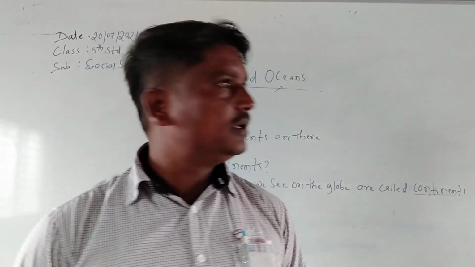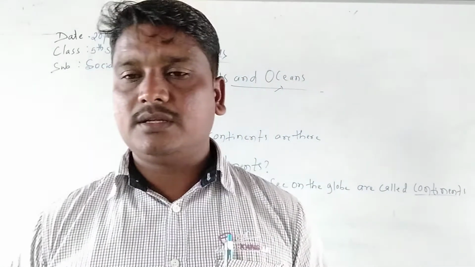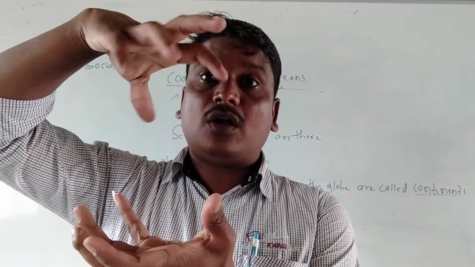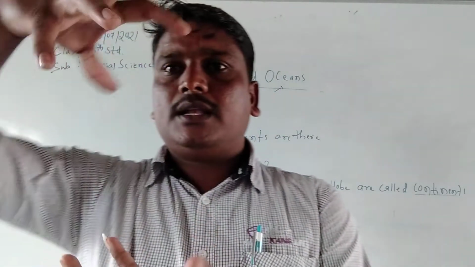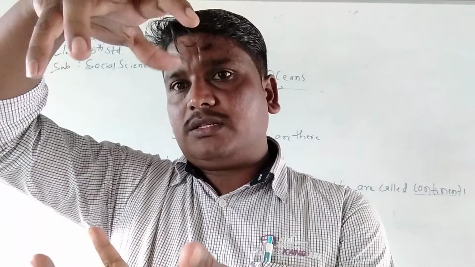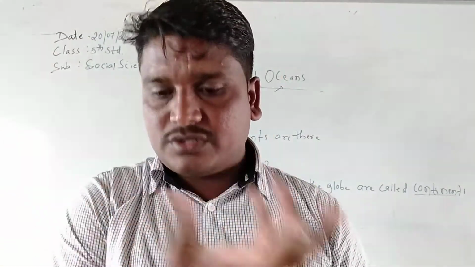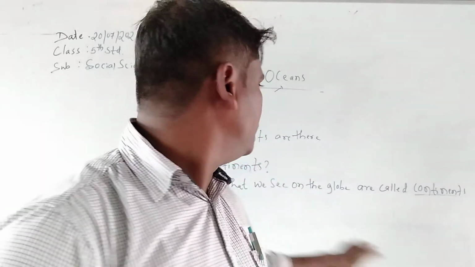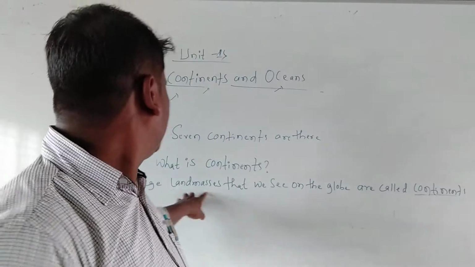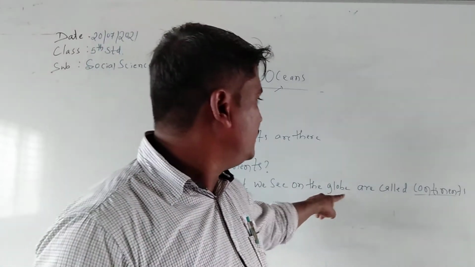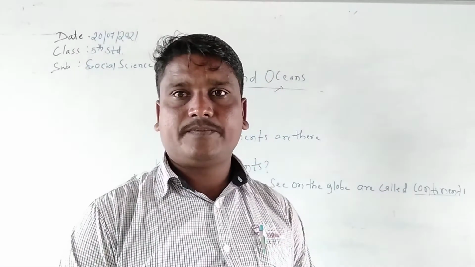But I want the globe. In the next class I will show that globe. The shape of the earth is round, like an orange fruit shape. I think you studied it in the last class. So the whole land, the land masses that we see on the globe, are called the continents.